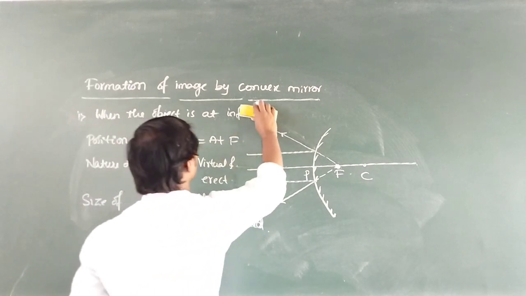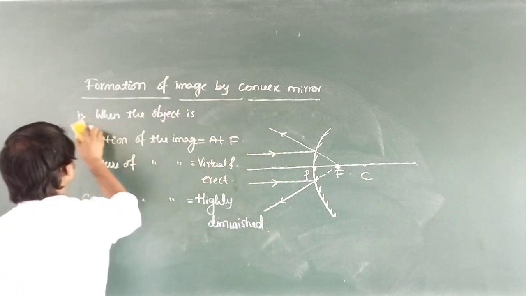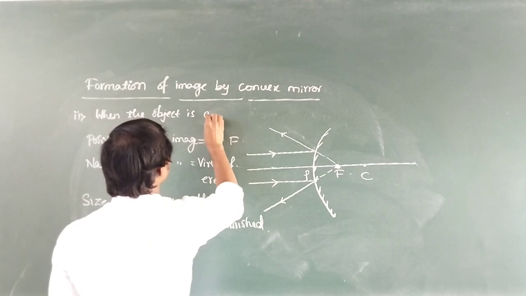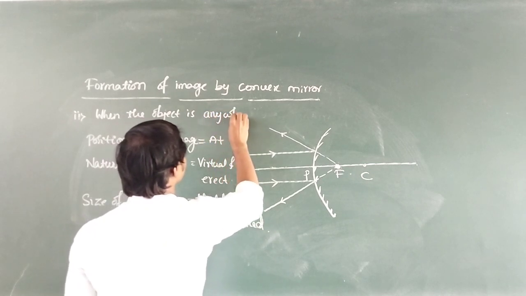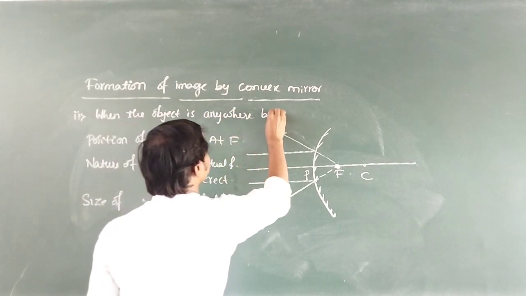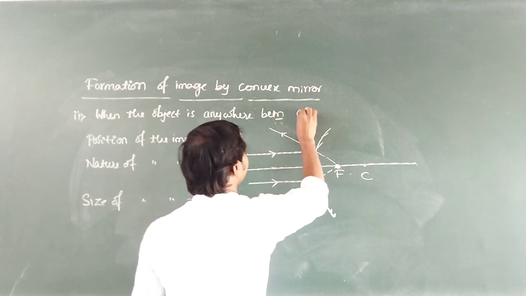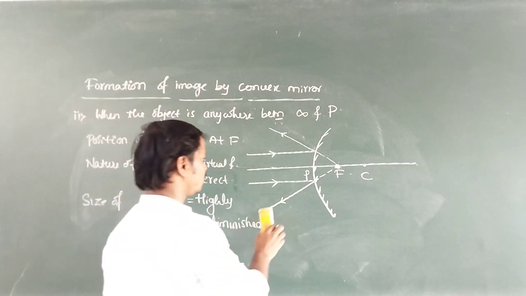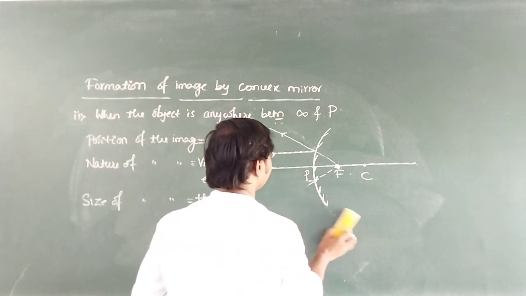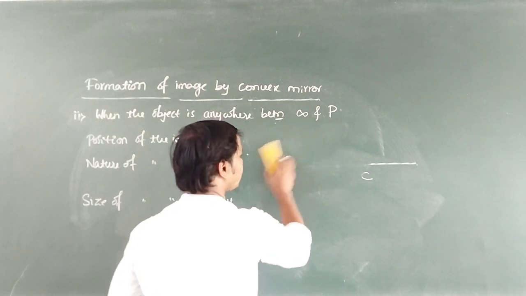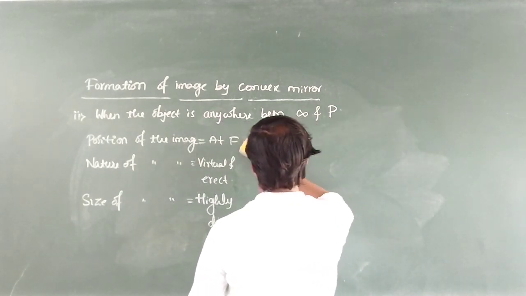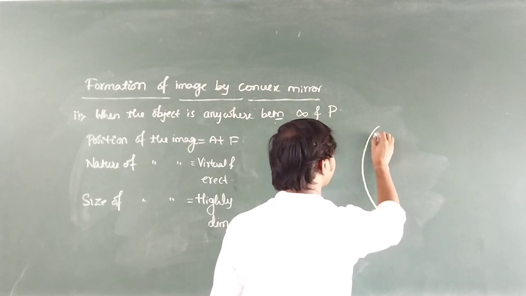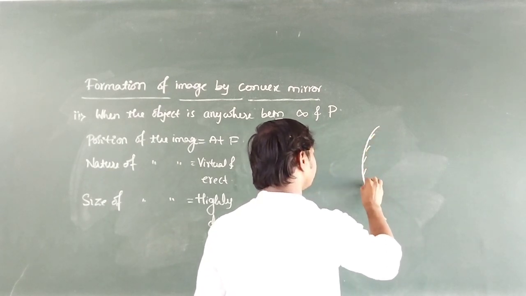See, second case, when the object is anywhere between infinity and pole, P means here pole. See here, once again it is convex mirror.